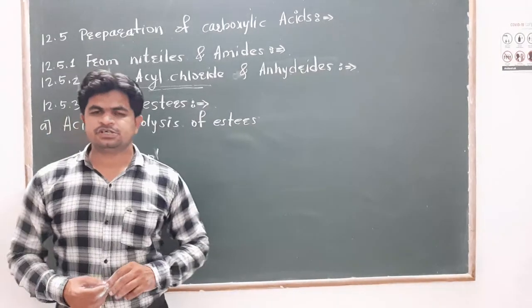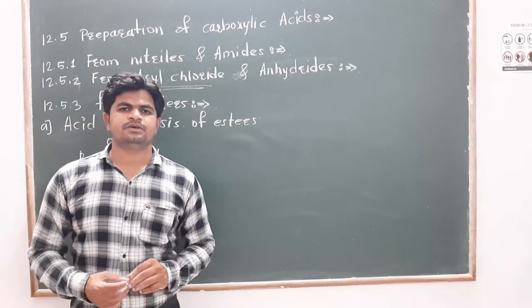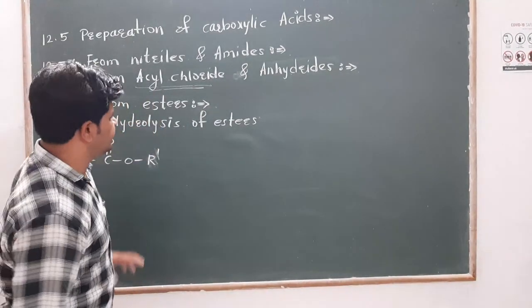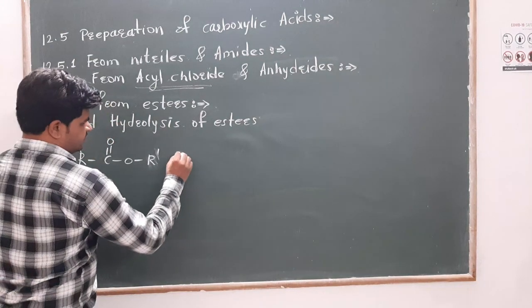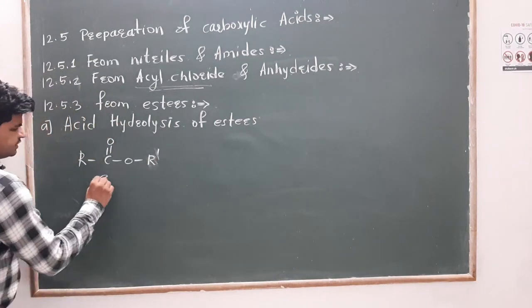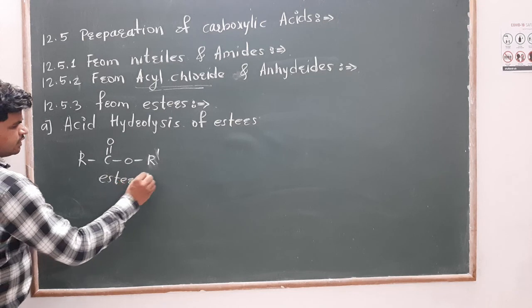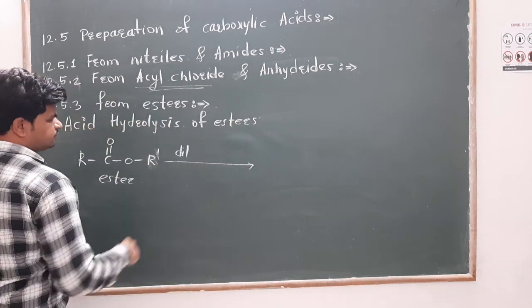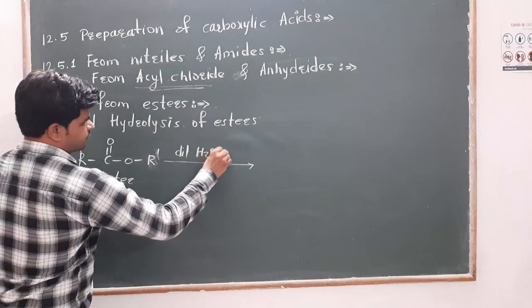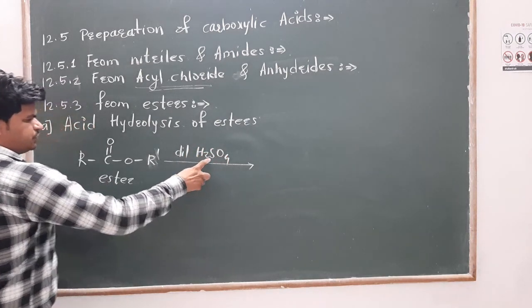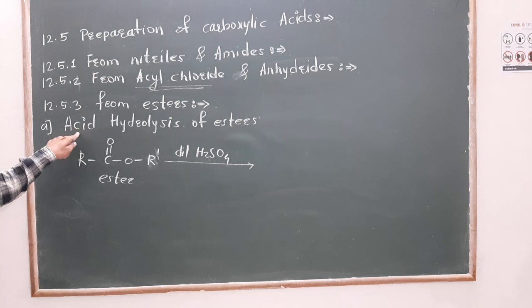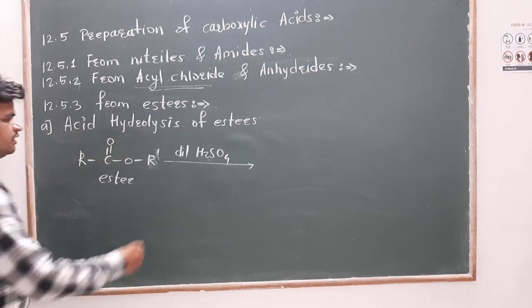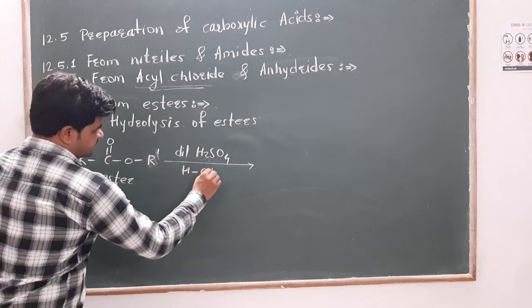Preparation of carboxylic acid from ester. This is very simple. We have to do acid hydrolysis. We take the ester, and then in the presence of dilute H2SO4. Since we have used H2SO4, we can say that this is acid hydrolysis, and a water molecule will be added here.